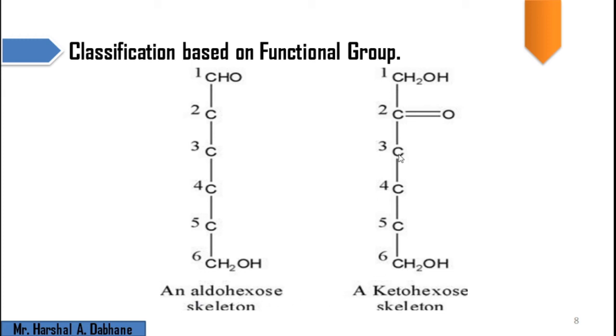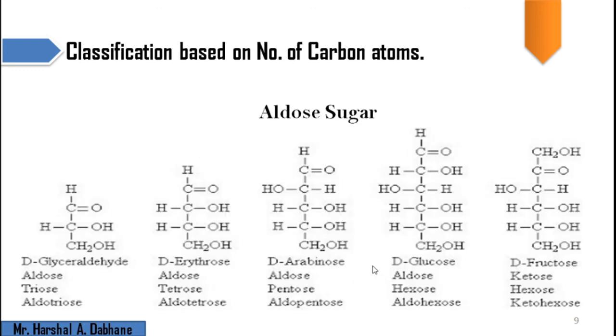In another structure, there is a ketone functionality, and we have 6 carbon atoms. So we start from keto, and use hexose. Keto means a ketone group is present, and hexose means 6 carbon atoms are present here. So it is called a ketohexose, and the other is the aldohexose. The classification is based on the number of carbon atoms as well as the functional group present in it.